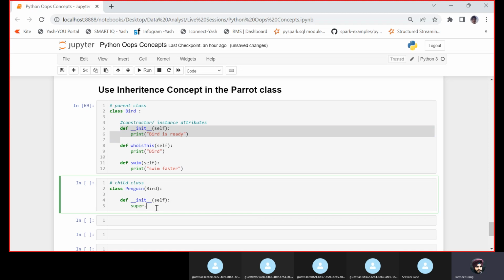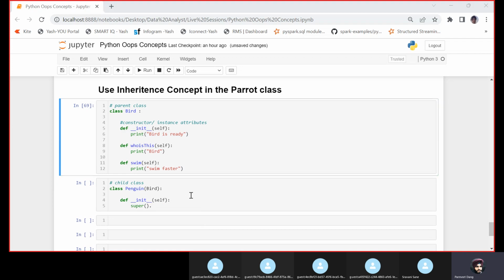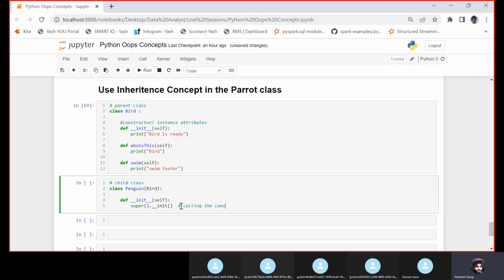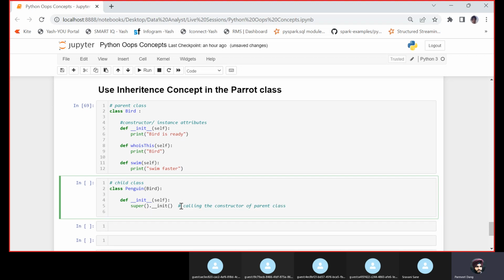Super dot, and see, the moment I press tab, I can access the swim function, the who is this function, and I can also access the constructor. So let us access the constructor init. I am calling the constructor of the parent class.